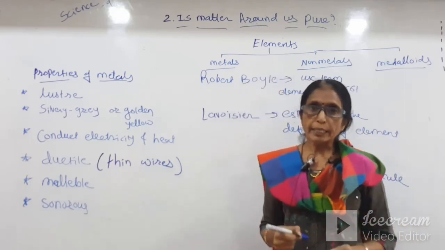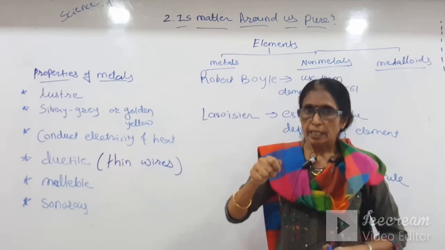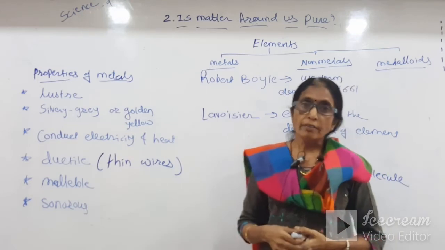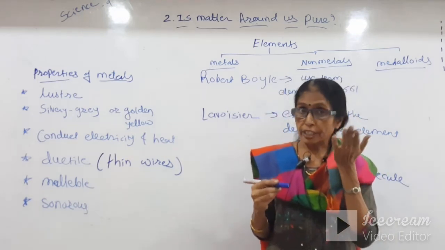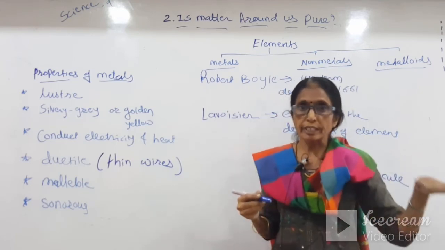Malleable. Malleability is another property of metal. When we hammer it, it is converted into a thin sheet. Students, you have seen the shining layer on sweets, kaju katri or whatever it may be.